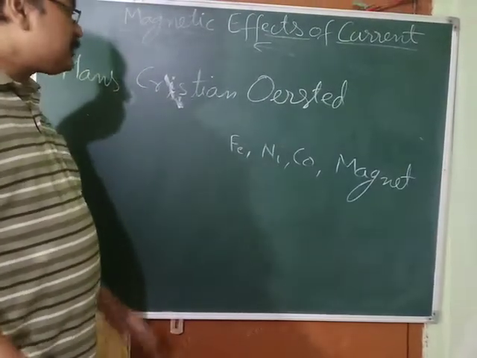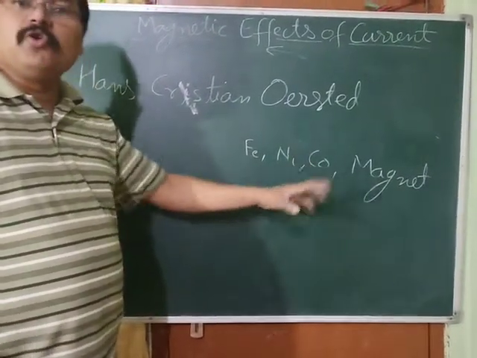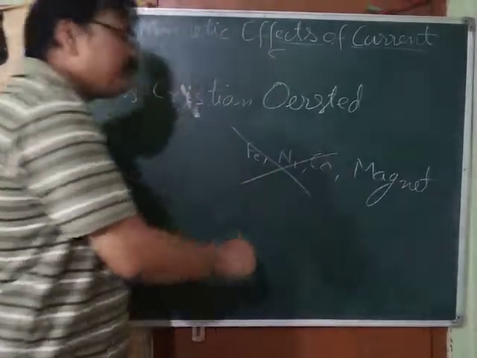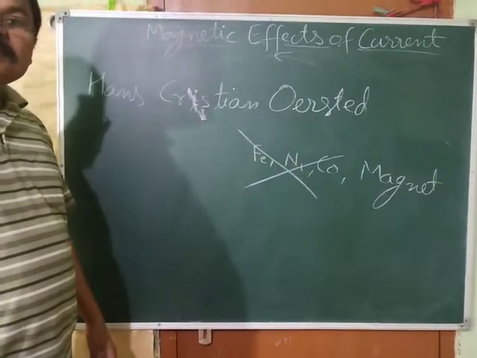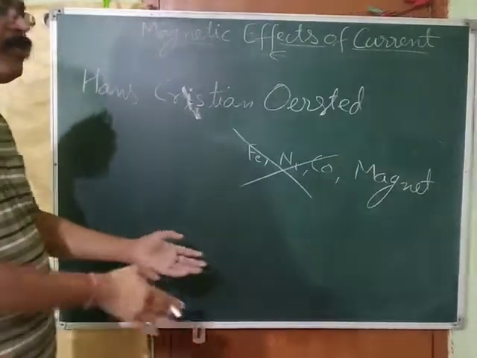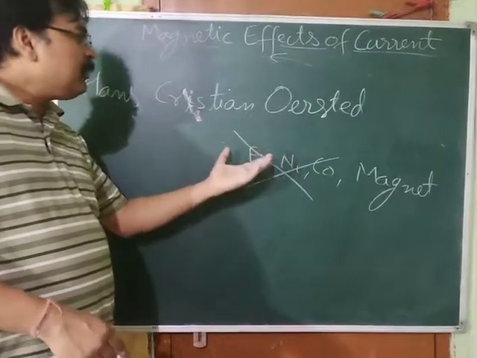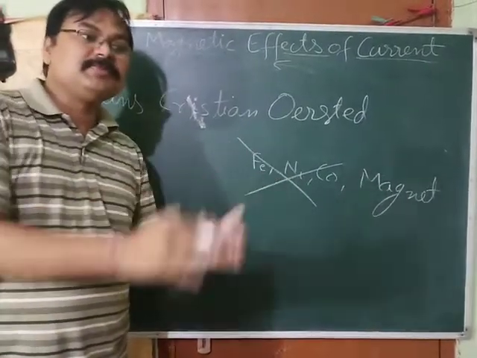So Ørsted ensured that there was no iron, no nickel, no cobalt. So this possibility was over. So what was there? Only the current flowing through the copper wire. Then he found that the compass needle is changing its position.